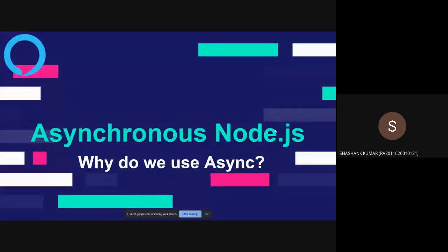Now, why do we prefer asynchronous Node.js? Imagine you are making a backend server, and let's imagine you are a backend dev at Facebook. Now, if you are working at Facebook, you get multiple requests at once. You get millions of like requests and comment requests. So if your program waits to process the first request, all those millions of likes and dislike requests are waiting. So that is very bad, and your consumer or your client will have a very bad experience. So instead, what we do is we process all those requests at once and we get a better user experience.